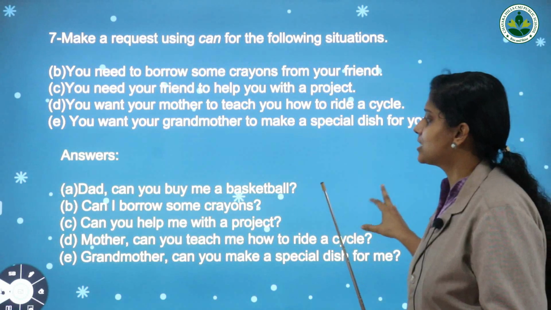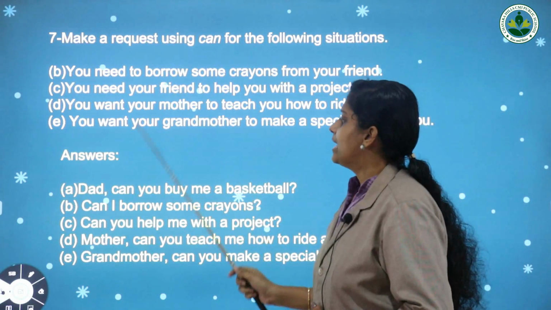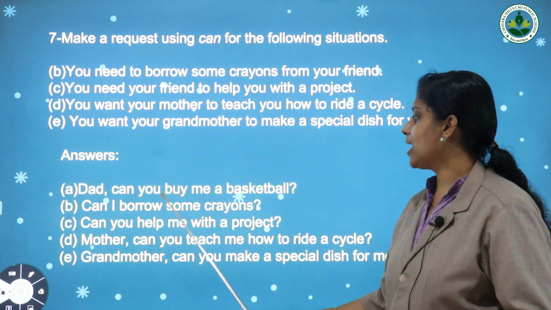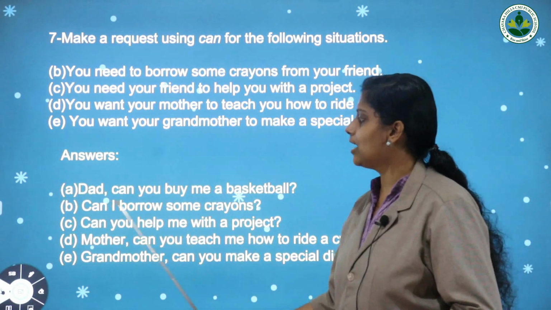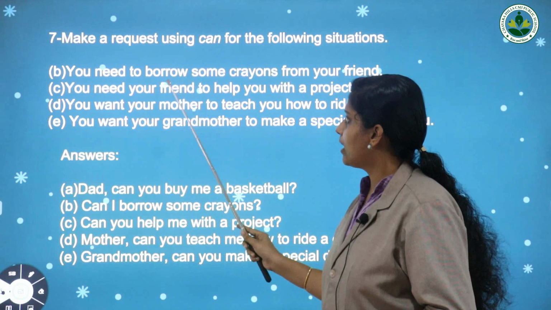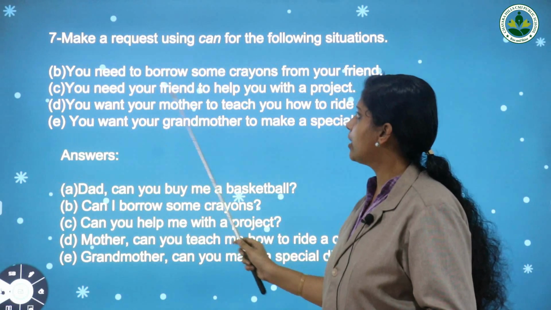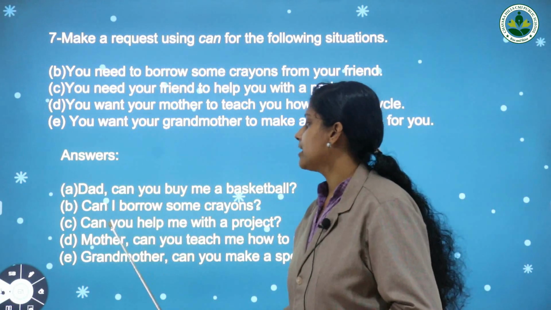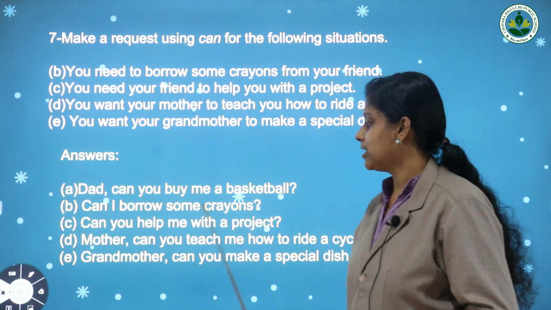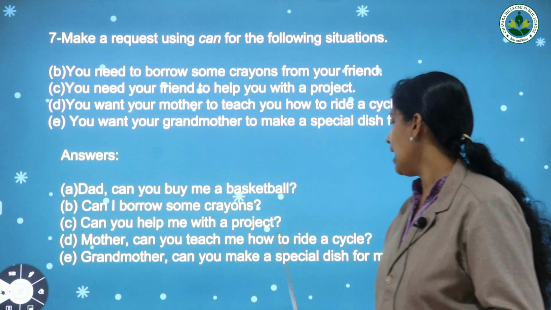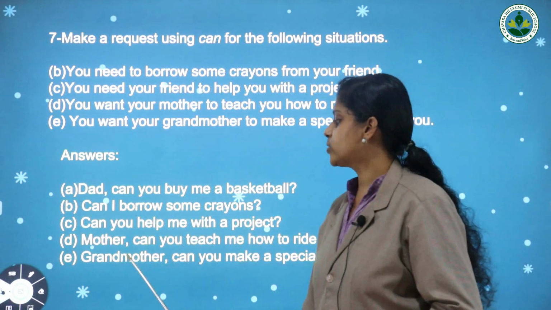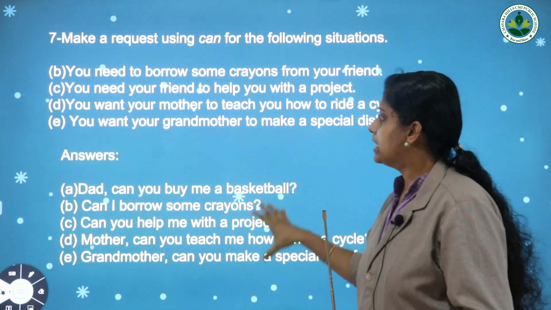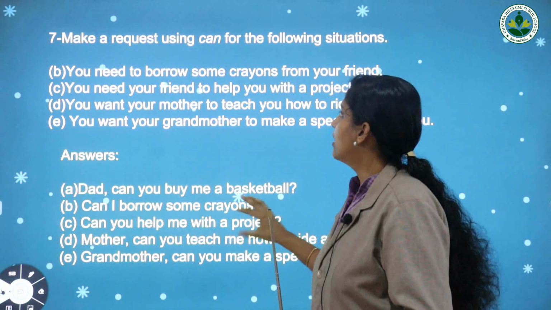Okay, let us check the answers. Look at the first one. Dad, can you buy me a basketball? Next one, can I borrow some crayons? These are requests and these are the answers. Can you help me with a project? Next one, mother, can you teach me how to ride a cycle? Next one, grandmother, can you make a special dish for me? And these are the request questions.